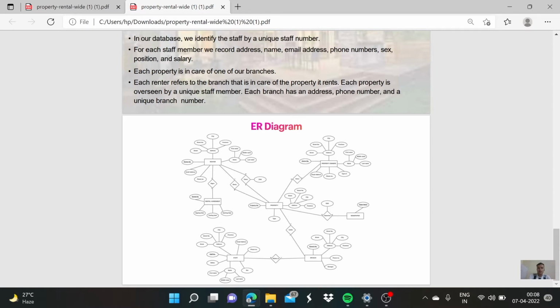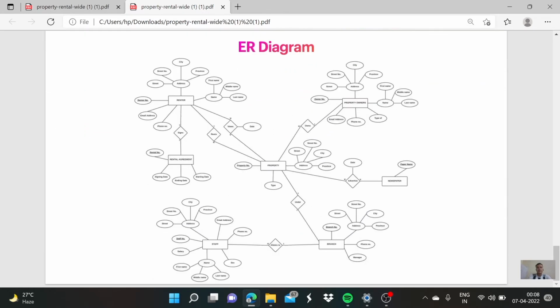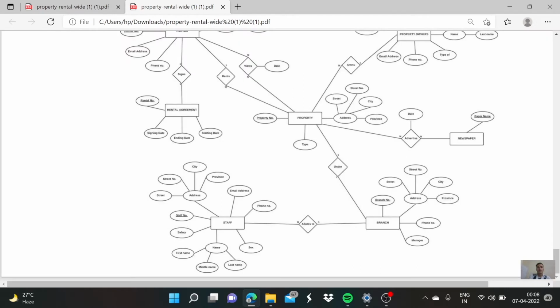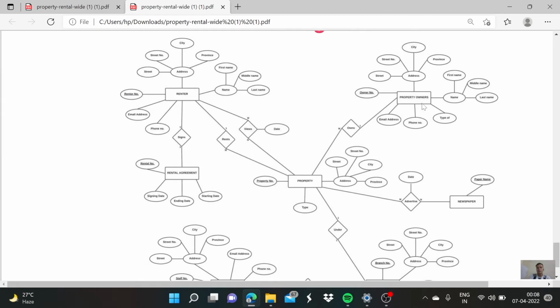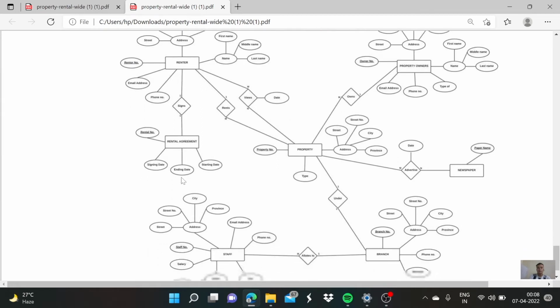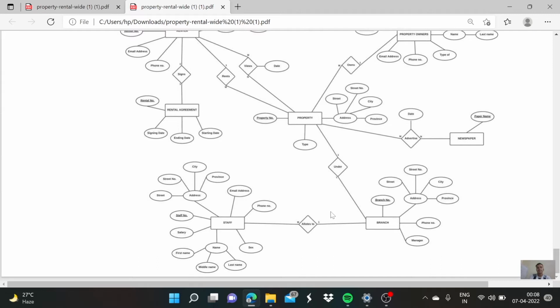This is the ER diagram. An ER diagram helps to explain the logical structure of a database. There are 6 entities: property, property owner, renter, rental agreement, staff, and branch. An entity in a database is a real-world object that has certain properties called attributes that define the nature of the entity. Each entity has some attributes. An attribute refers to a database column of a table. It also refers to a database field. Attributes describe the instances in the column of a database.